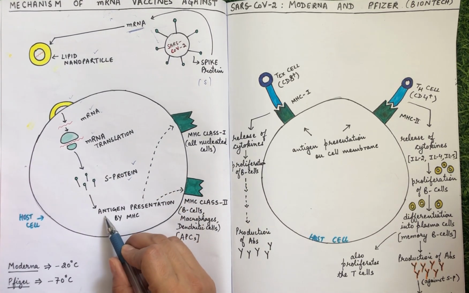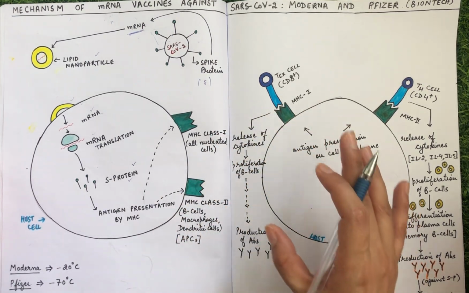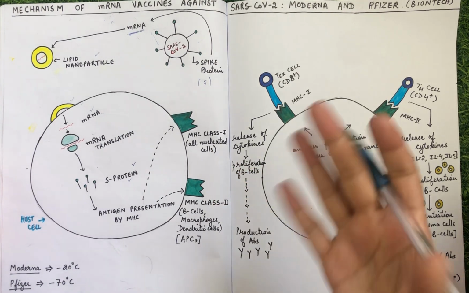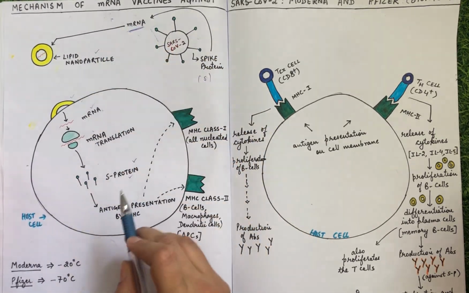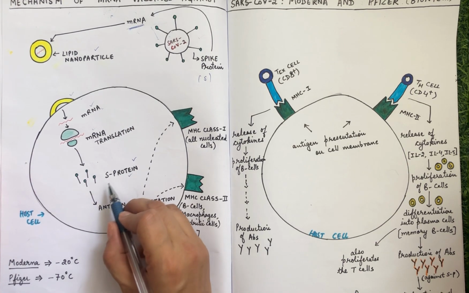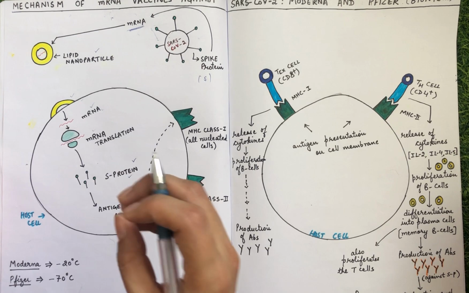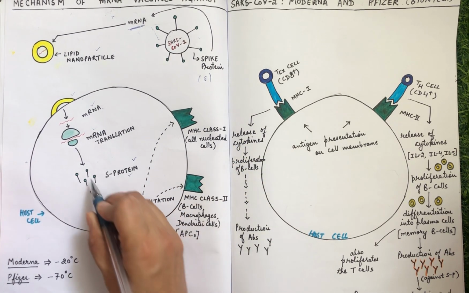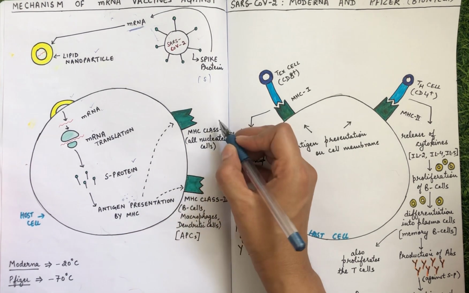And after that, what happens? The whole mechanism of the antigen presentation and the immune response elicitation is exactly the same as it happens in the case of AstraZeneca, but the only difference is here. So let's just discuss it quickly. So the S protein, which has been synthesized in the host cell, gets degraded, and it is broken down into very tiny molecules. So small molecules are formed from this S protein, and these antigens are then presented on the